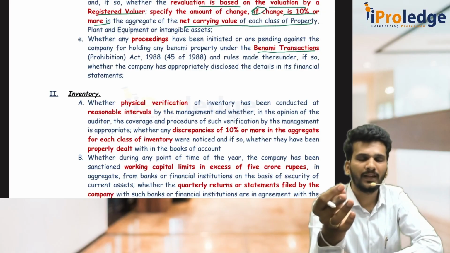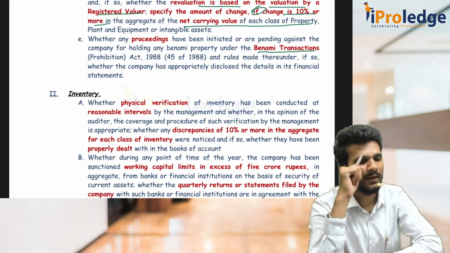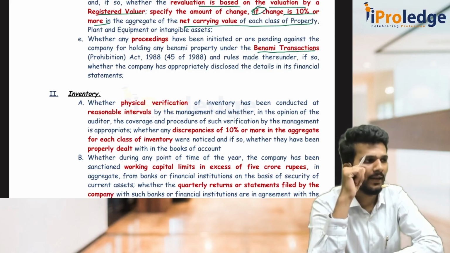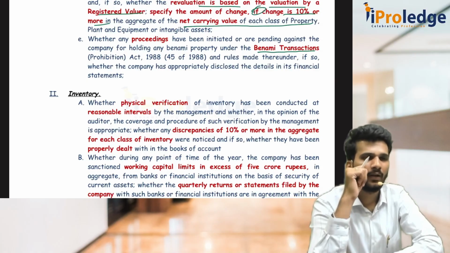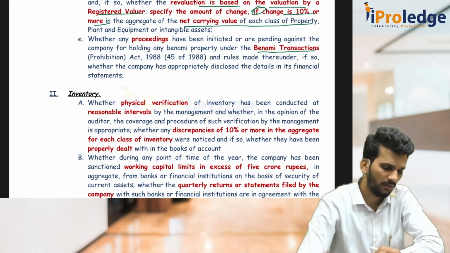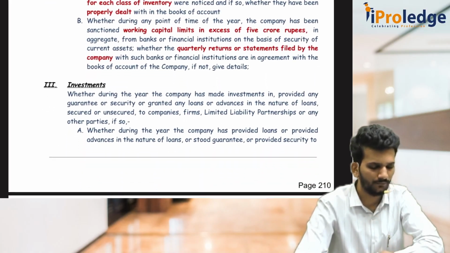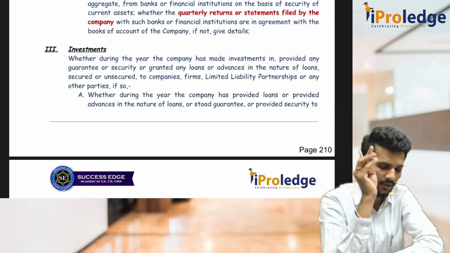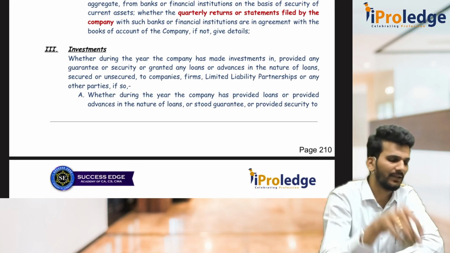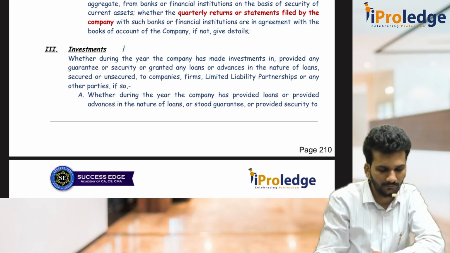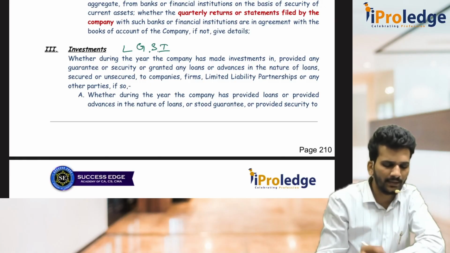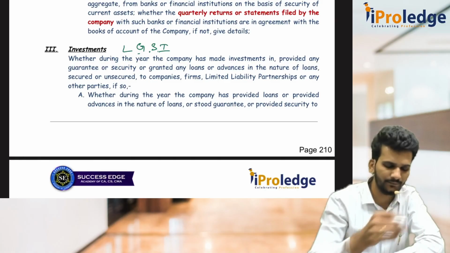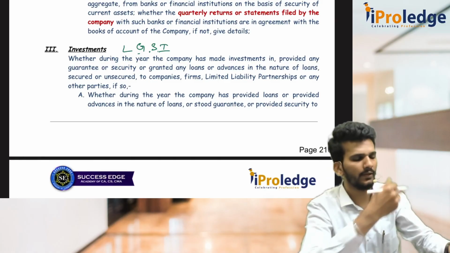The second one is, company has taken a working capital limit in excess of 5 crores. And if that is the case, then the auditor has to check whether the company is filing quarterly statements, stock statements with the bank or not. That is clause 2. First one is fixed assets and intangible assets, second one is inventory. Third one is investments, you call it as LGSI. Loans, guarantees, securities and investments.